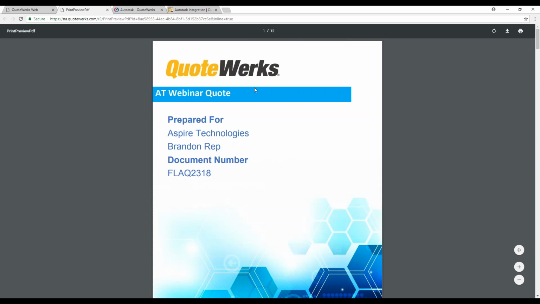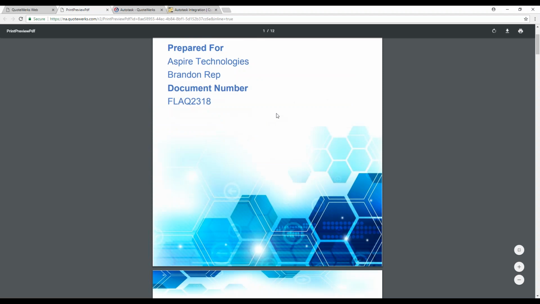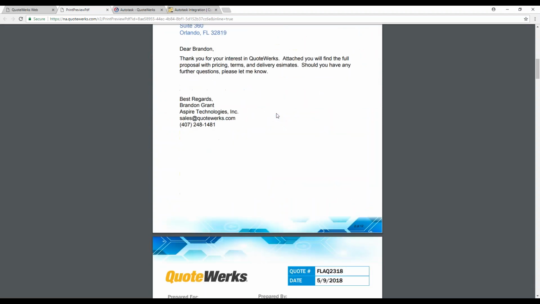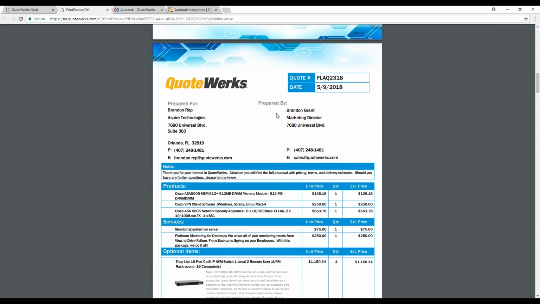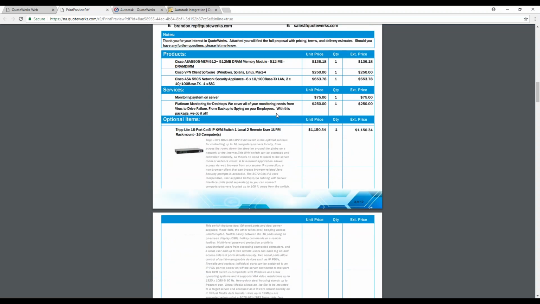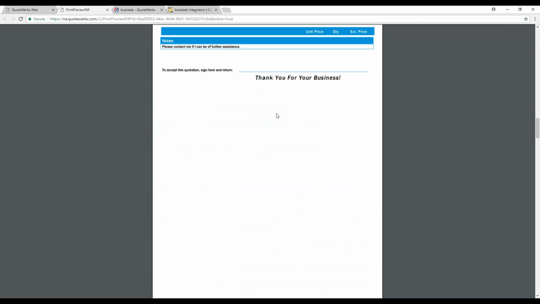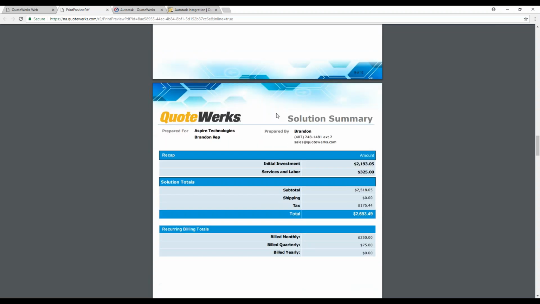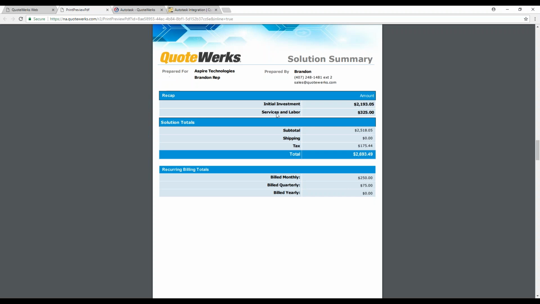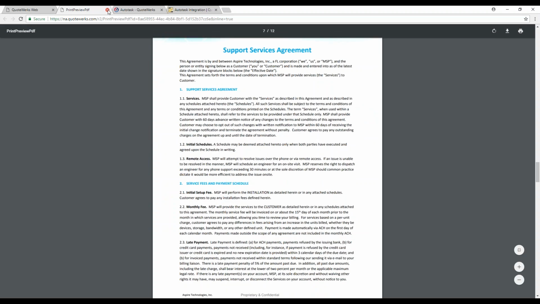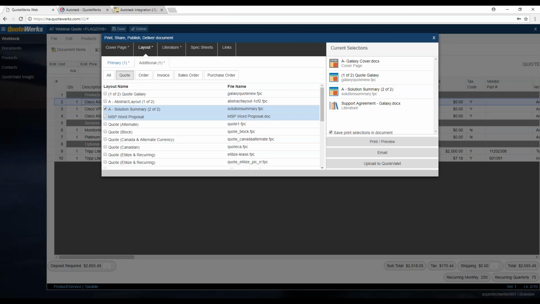So here's our preview. So here's our document. And we can scroll down. There's our cover page. And into our line item information. And then our solution summary. And then our support agreements. Okay, so everything looks good. Let's go ahead and go back into QuoteWerks.